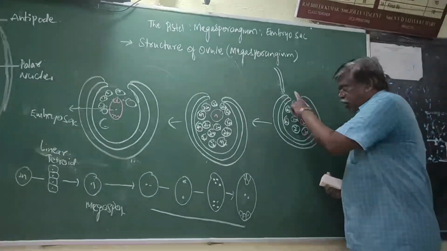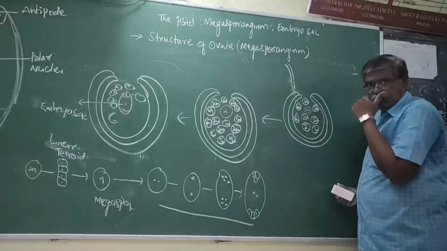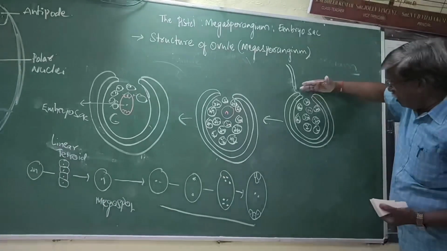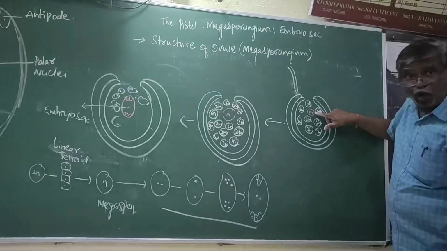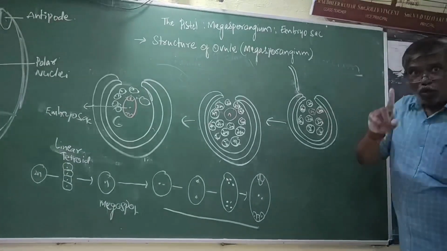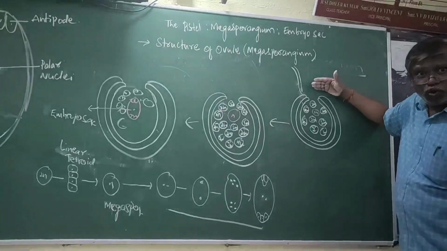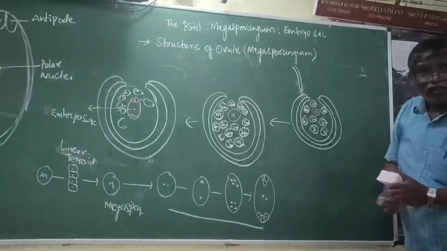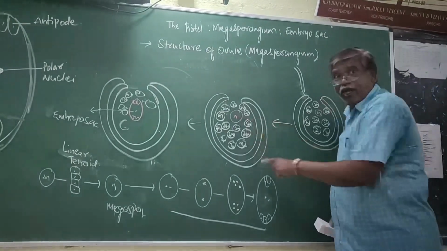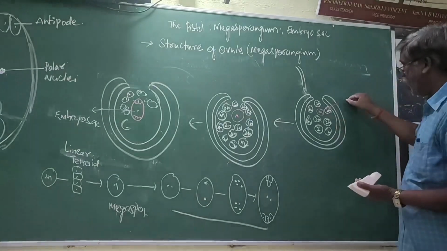Now, in this young ovule, the nucellus tissue, near the micropyle, it is the diploid cell, one cell of nucellus which is nearer to micropyle. That takes the responsibility to form the megaspore. Hence, it is called as megaspore mother cell, MMC.